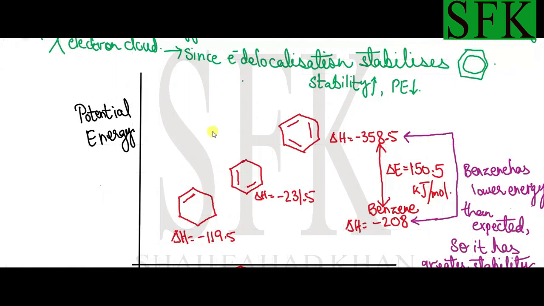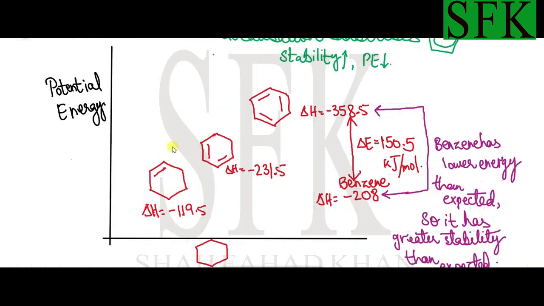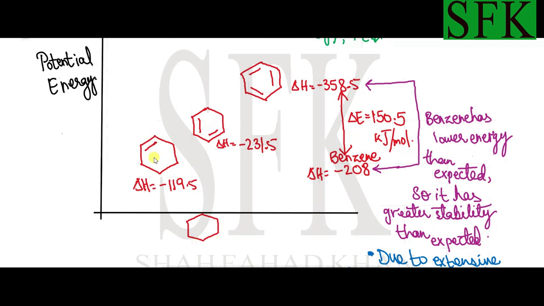Now let's look at the energy profile representation of these compounds, with the potential energy on the y-axis and the compounds represented on the x-axis. This is cyclohexene, the first reaction that we had. When cyclohexene is converted into cyclohexane, cyclohexane has a lower energy compared to cyclohexene, and the difference in the two energy levels is minus 119.5 kilojoules.